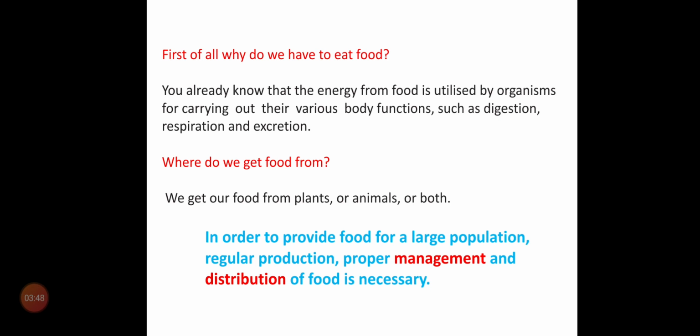So, nowadays our India's population is more than 135 crores. It is the second most populated country. In order to provide food for a large population, regular production, proper management and distribution of food is necessary. So, today we are going to learn about crops and management.